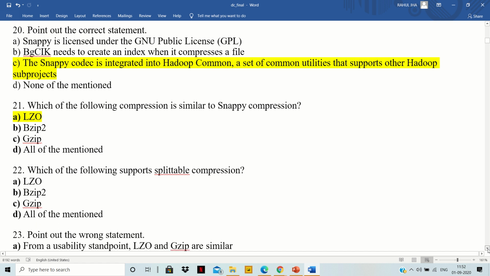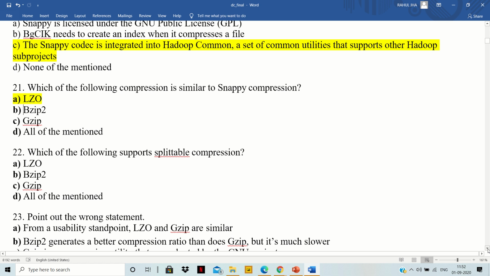Next question: which of the following supports splittable compression? Our options are A, LZO; B, BZip2; C, GZip; and D, all of the mentioned. Splittable means we can divide the files and perform the compression process in different parts.